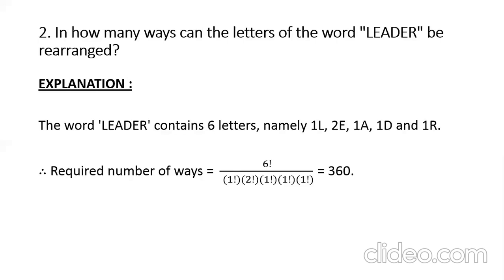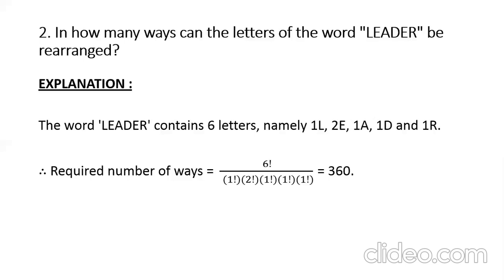So the required number of ways you can rearrange them is what? It is not just 6 factorial. I have already told you in the introduction session, if you are having same color costumes, the number of varieties is going to get reduced. By what? By the repetition factorial. So how many times is it repeated? 2 times. So divided by 2 factorial.